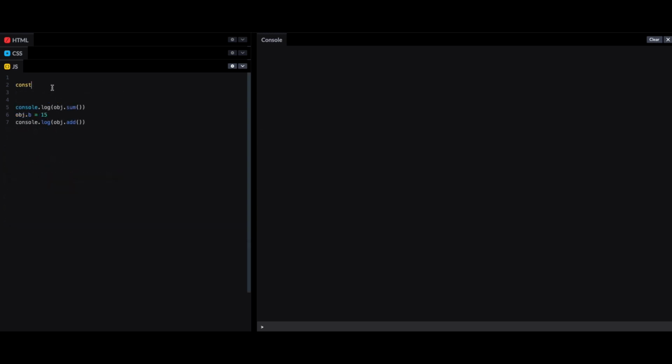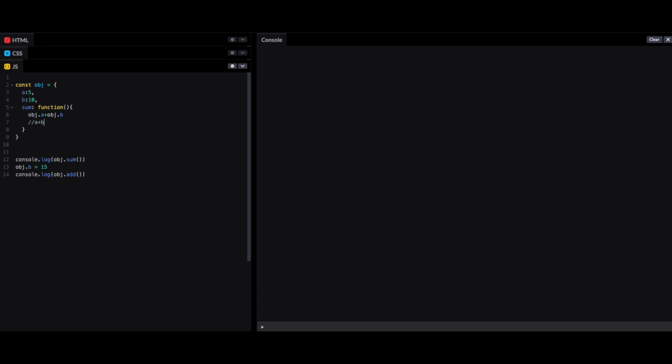Let's take const obj equal to a equal to 5, b equal to 10. We have a function, sum. Right now we are only having two properties, so in the sum function you can directly write obj.a plus obj.b. You cannot write a plus b.